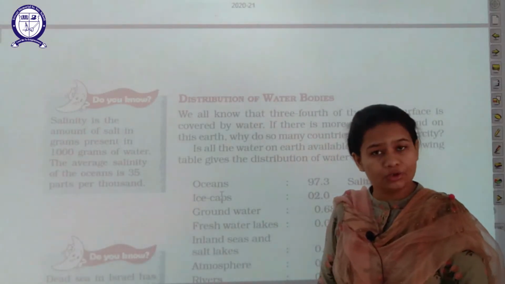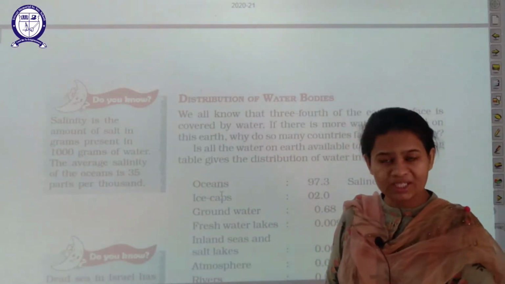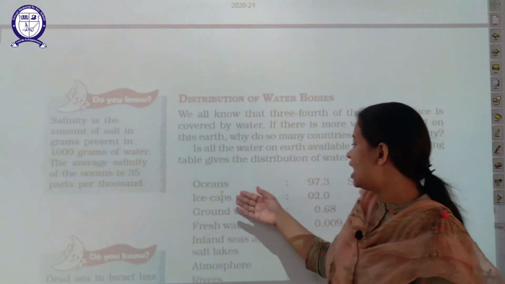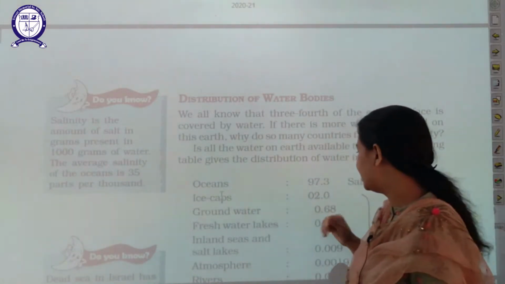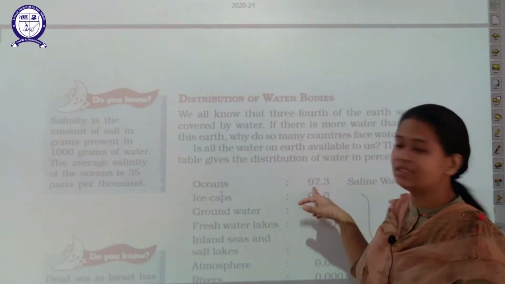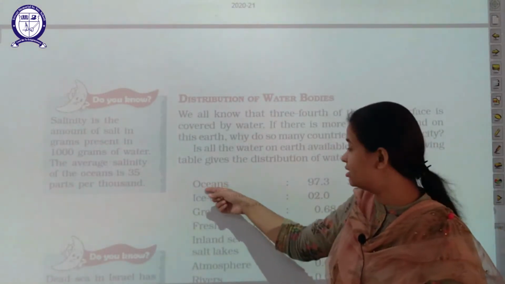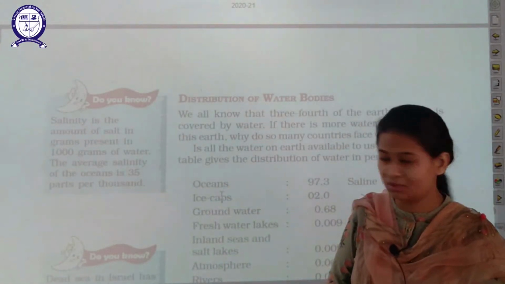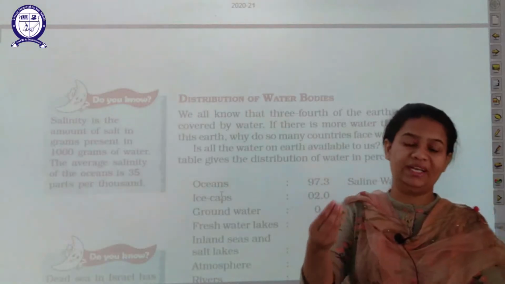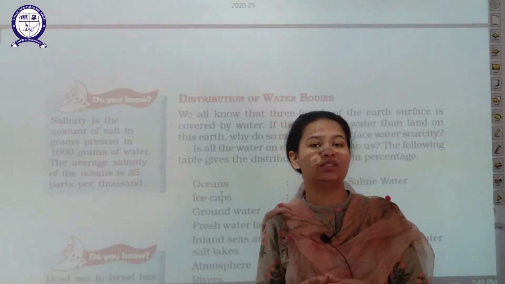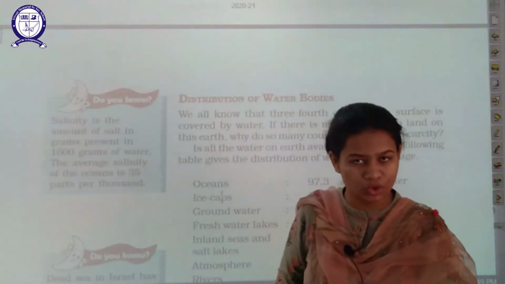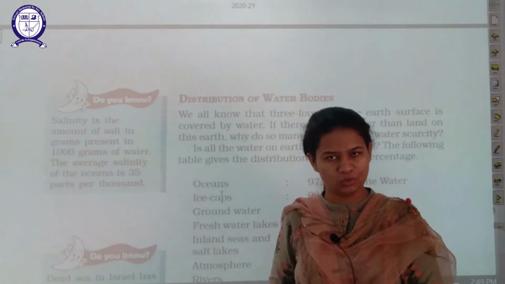Then, students, is the distribution of water bodies. I already told you that different water bodies are there on the earth surface. Ice caps are there, oceans are there, like 97.3% of the water available with us is in the form of oceans. What does that mean? Only 3% of water is fresh water, which can be easily consumed by us.